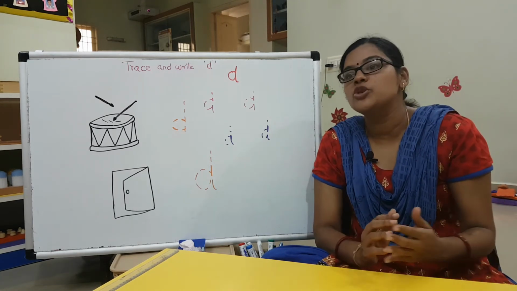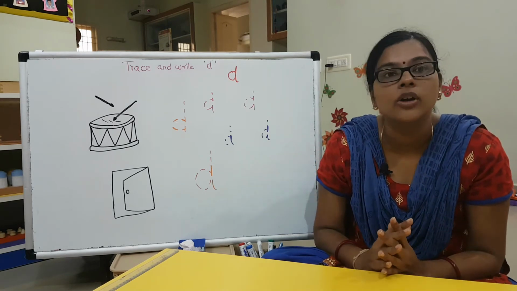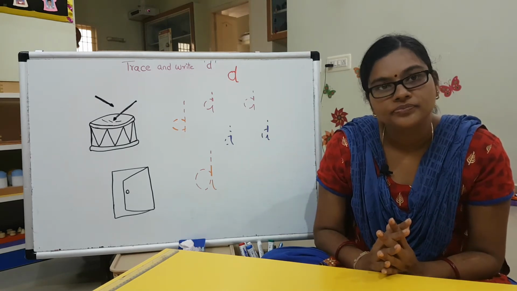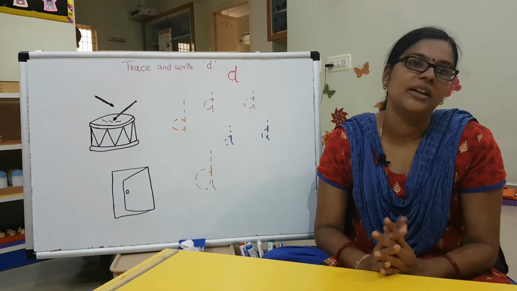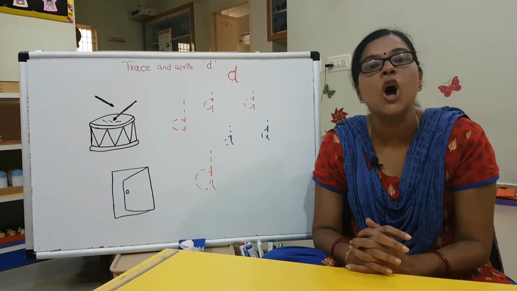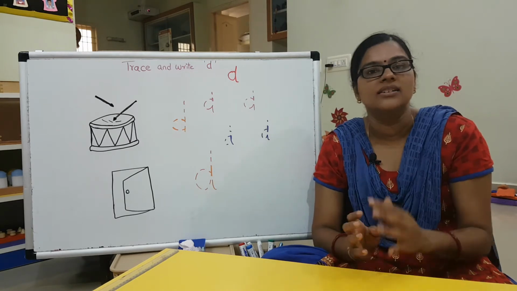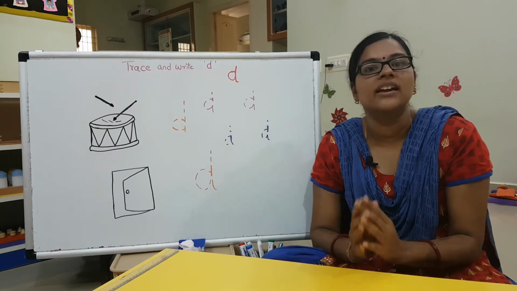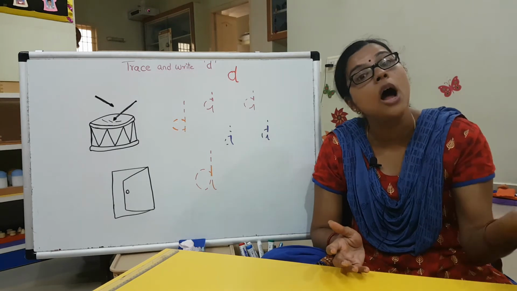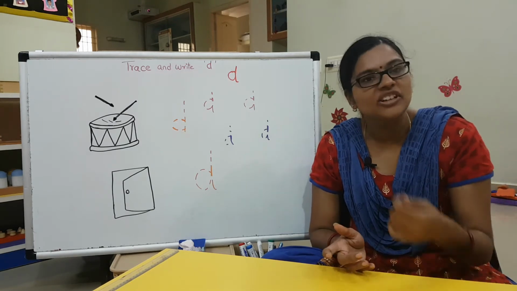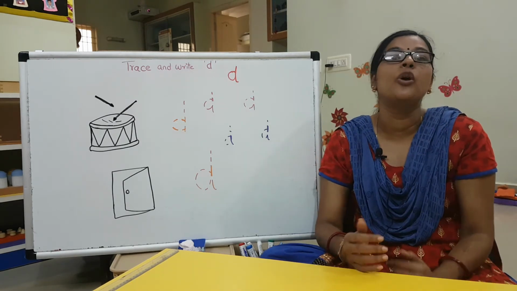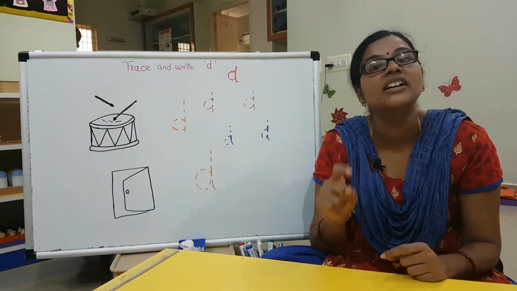So as usual we have that exercise of going around our house. God. Miss Juno is giving me clues here. God has the D sound in the end. Now our usual exercise: we'll go around the house and look for words that have the D sound.